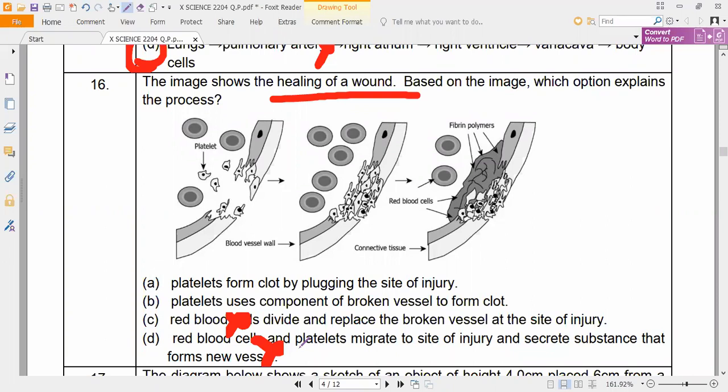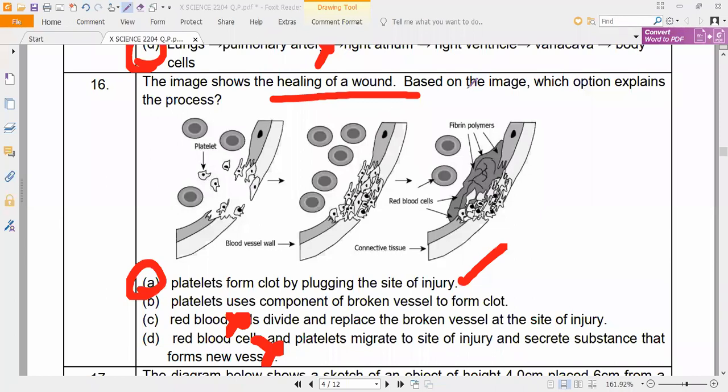Yes, guys. So what is happening? Option A, sir. Yes, option A. Platelets form clot by plugging the site of injury. So that is the importance of it. That is what you have to remember. So option A is the correct answer.